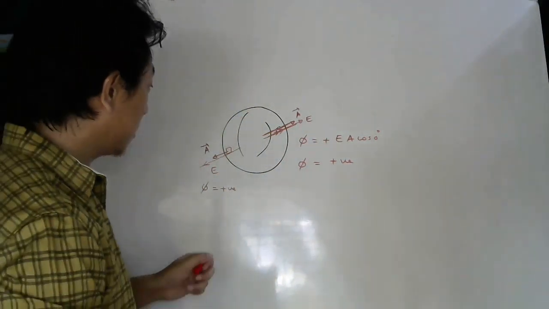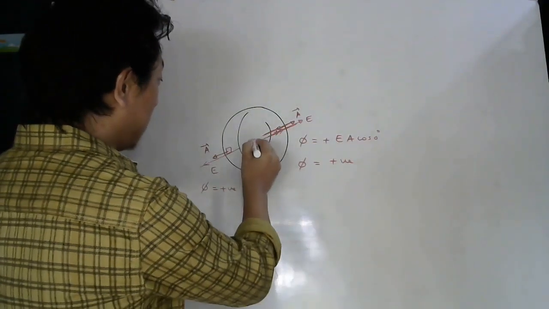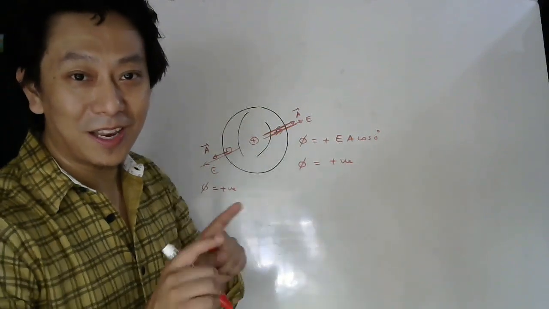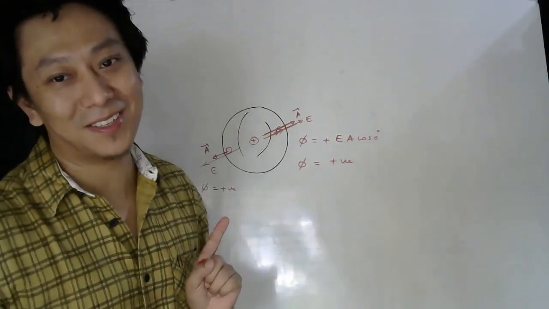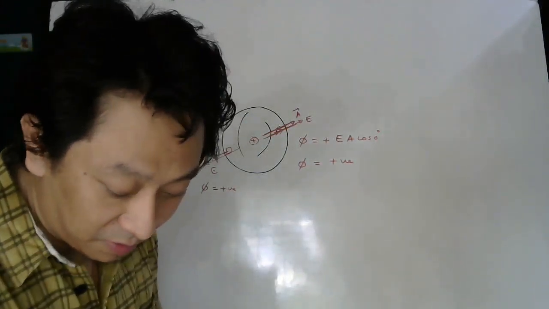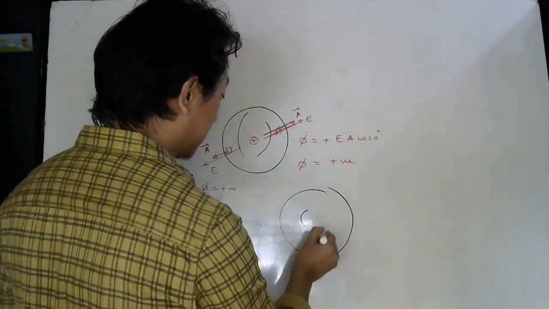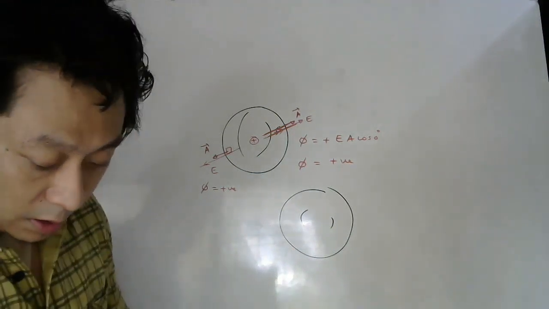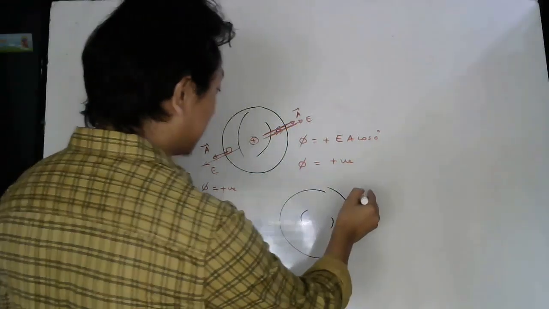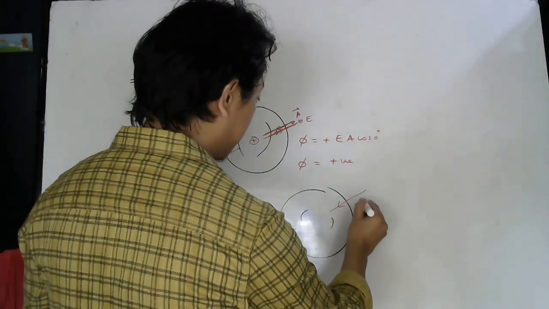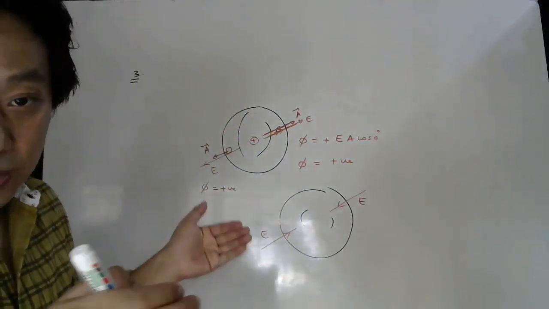Now you may be thinking, sir, how are these lines coming out? Maybe there is some positive charge here. If there is a positive charge inside, you know electric field lines will come out or not? Yes. Now for the same surface, imagine lines of electric field are coming into the surface.